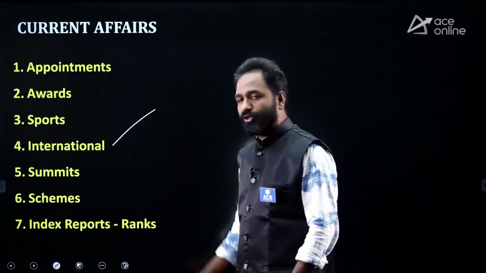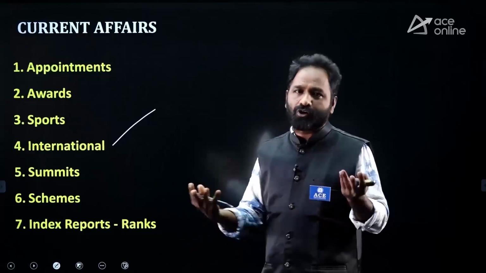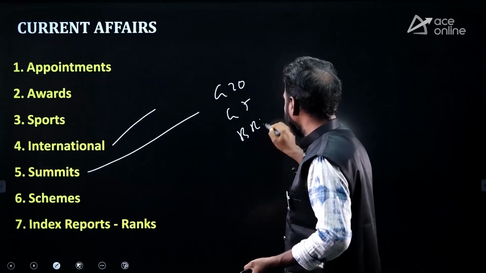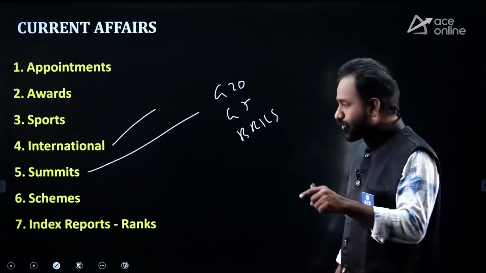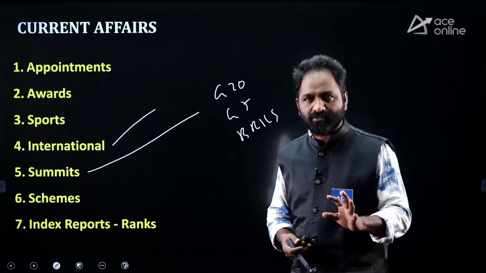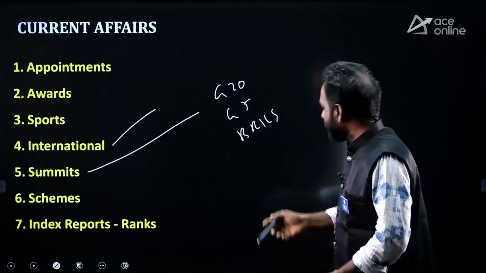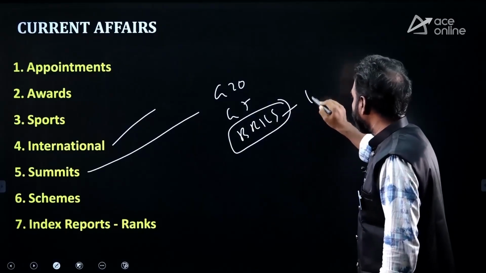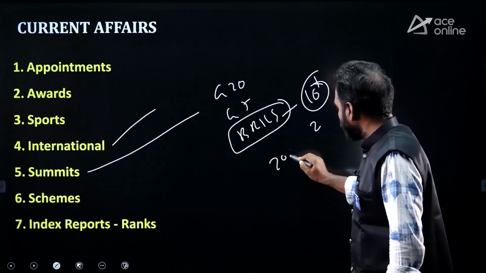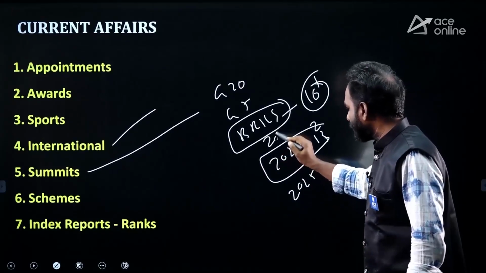And international: any country in the news, any new prime minister, any new president, any lake in the news, you have to go through that. Also summits like the G20 summit, G7 summit, and BRICS summit. In current affairs, what you are reading and what you are remembering is important. Suppose a BRICS summit has happened; you have to remember where it happened, the venue. For example, the 2024 summit was the 13th; where will the next summit be held in 2025? What about the previous summit?